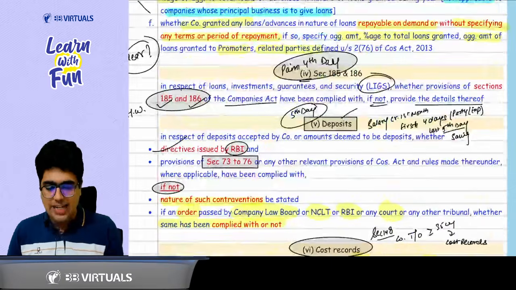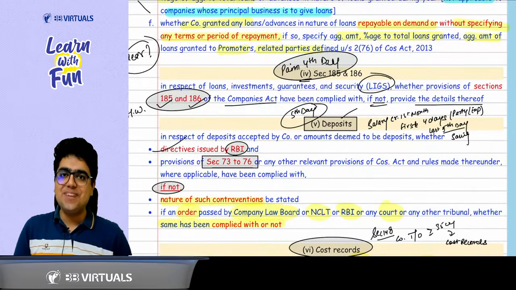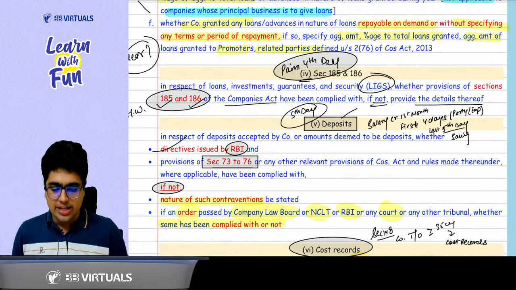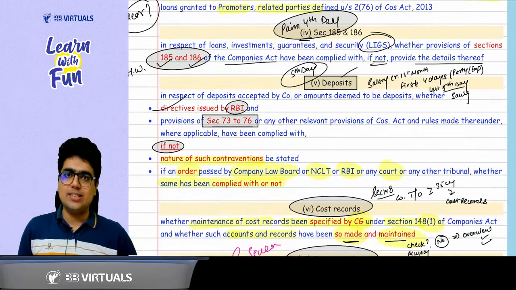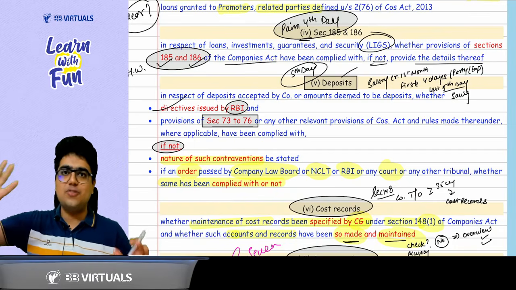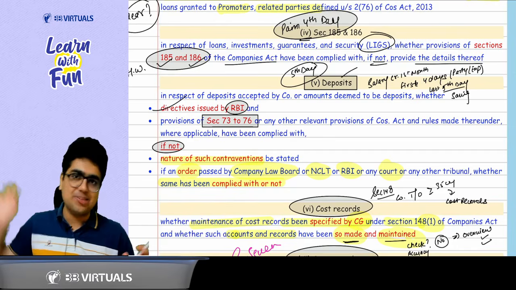Now the pain of the leg day is continued on the fourth day. That means you need to comply with section 185, 186. If not, the auditor will report it. Now comes the fifth day, that is the deposits. On the fifth day, what do you do? Deposit the amount in a savings account, because for the first 4 days, all the expenses are done.